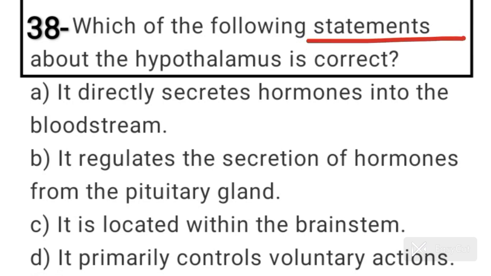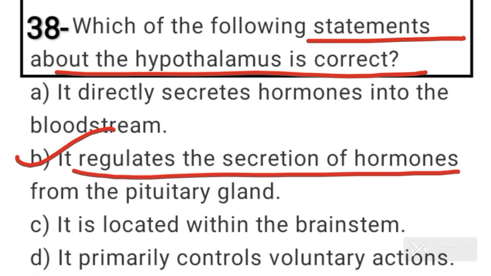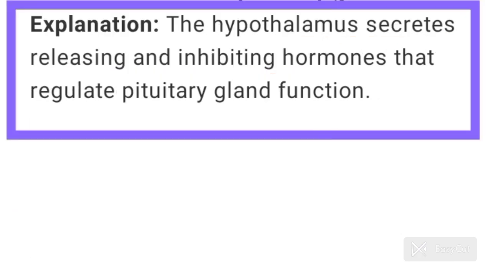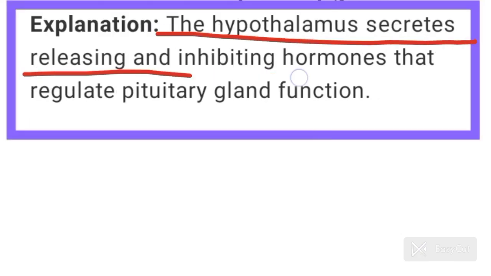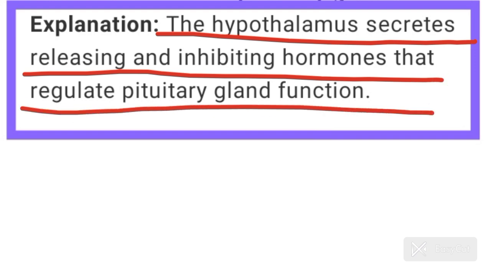Which of the following statements about the hypothalamus is correct? Option B is correct here. It regulates the secretion of hormones from the pituitary gland. The hypothalamus secretes releasing and inhibiting hormones that regulate pituitary gland function.